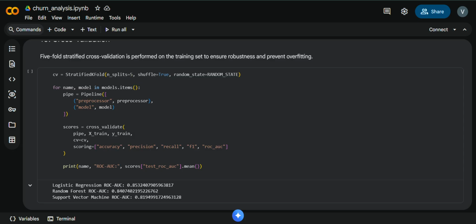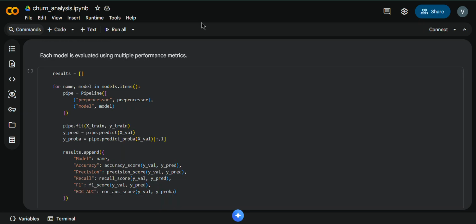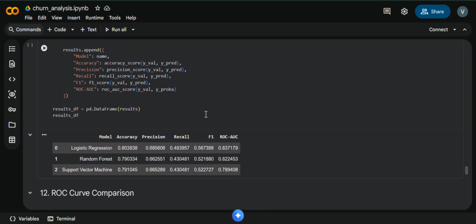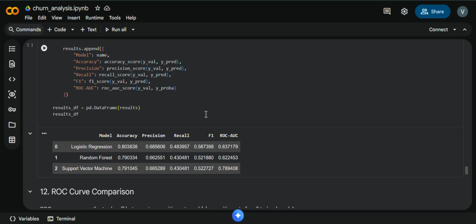I evaluated all the models using multiple metrics, including accuracy, precision, recall, F1 score, and ROC-AUC. Among these, ROC-AUC was the primary metric because it provides a balanced measure of performance, especially in classification problems like churn prediction. These results show that logistic regression achieved the highest ROC-AUC score of approximately 0.85, followed closely by random forest and then the support vector machine. I created a comparison table on the validation set to clearly see how each model performs.